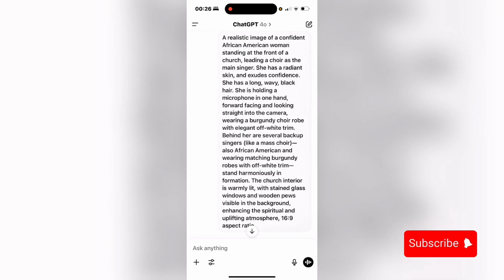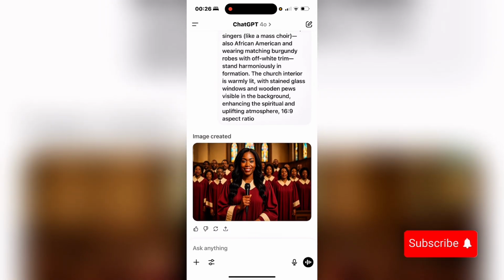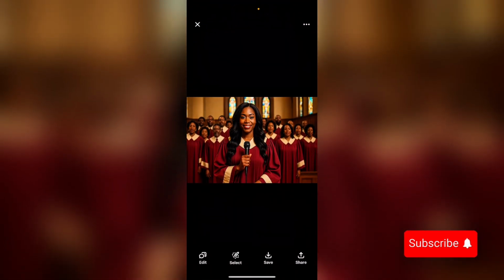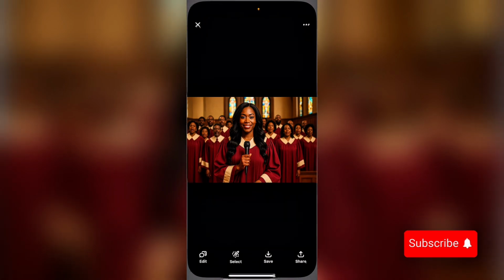And my prompt says a realistic image of a confident African-American woman. It's a long prompt, so you can see that. And this is what ChatGPT has given to us. Look at how beautiful that is. So all I have to do now is click on save to save this onto my device.